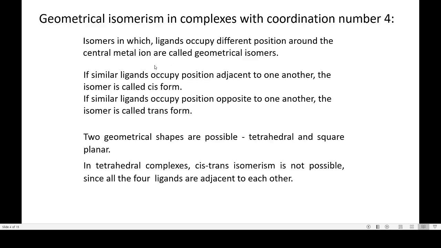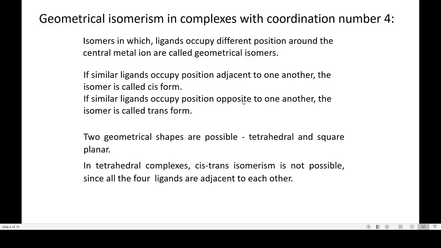In this structure, if similar ligands occupy adjacent positions to one another, it is called cis form. If the similar ligands occupy positions opposite to one another, the isomer is called trans form. So this is cis-trans isomerism.